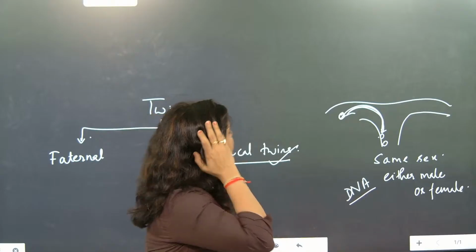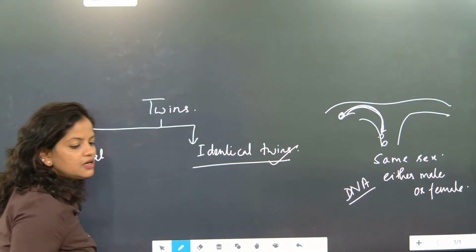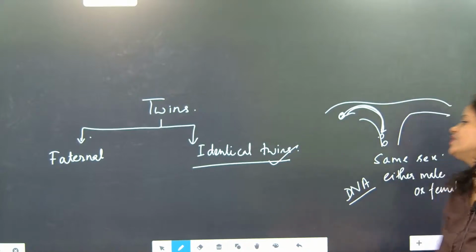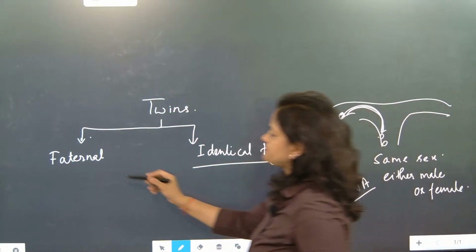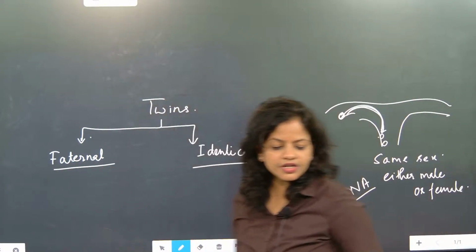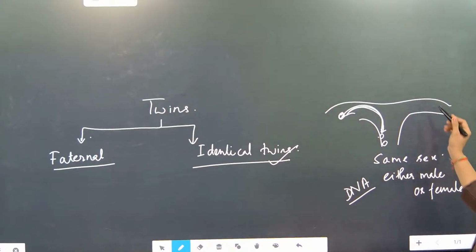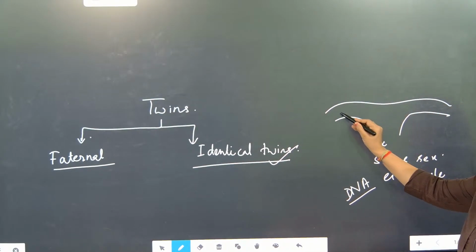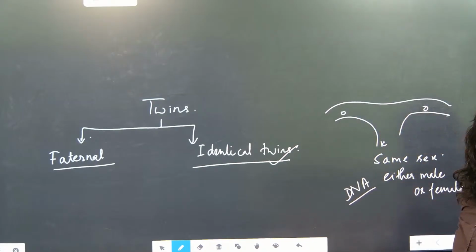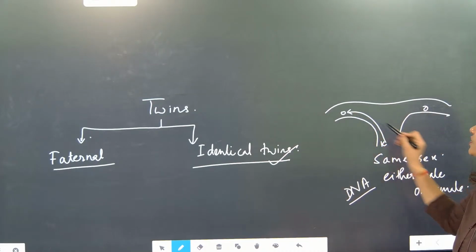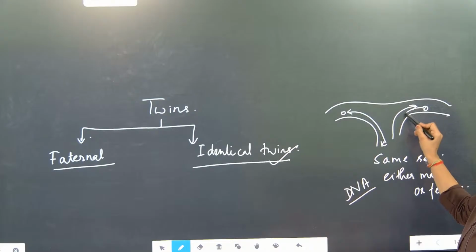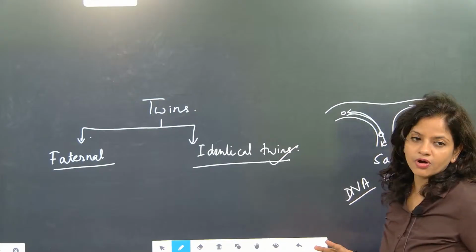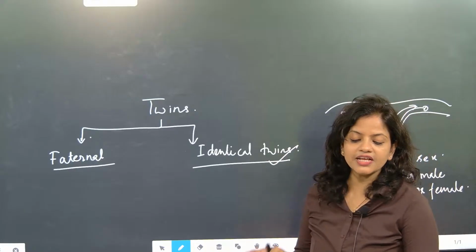Such children are called identical twins. But apart from identical twins, there is also another type of twin called fraternal. What is the meaning of this? If a female generates two eggs, the sperms will go and fuse with both eggs. Then both eggs will fall into the endometrium wall and two children will be born. That is called fraternal twins.